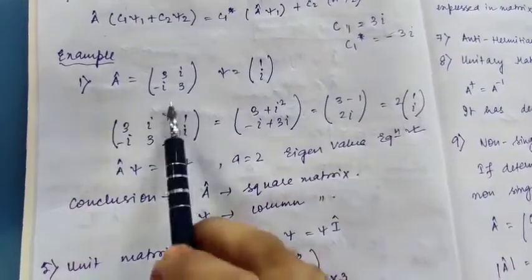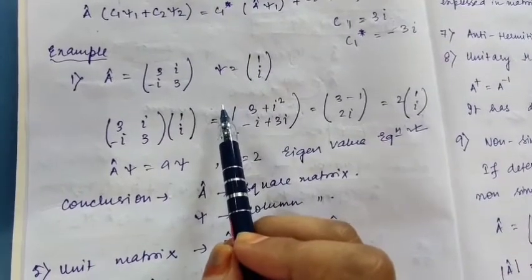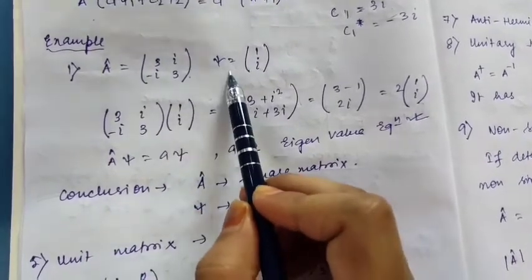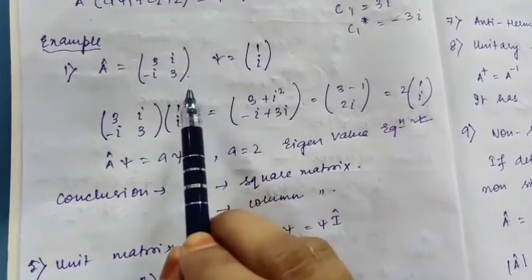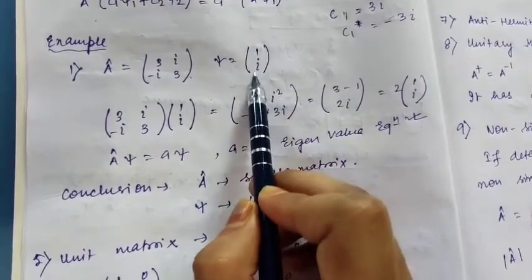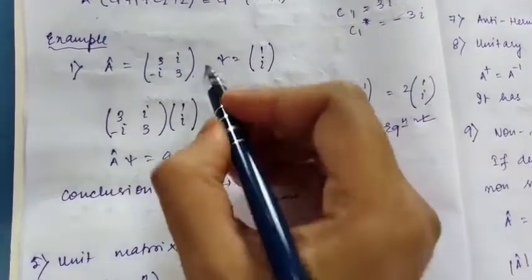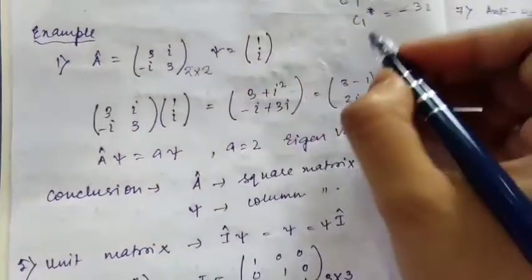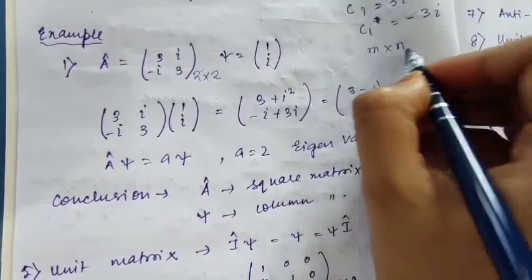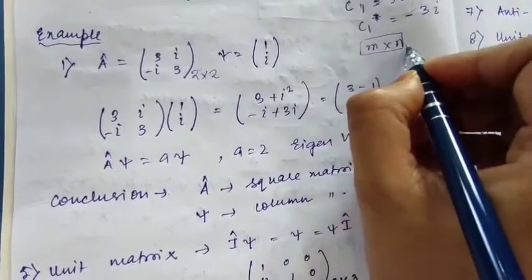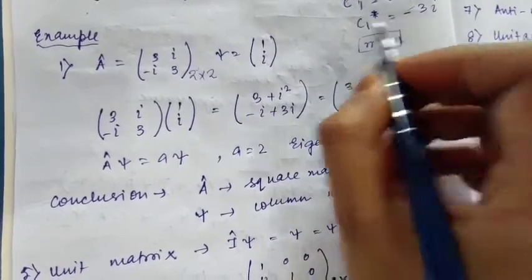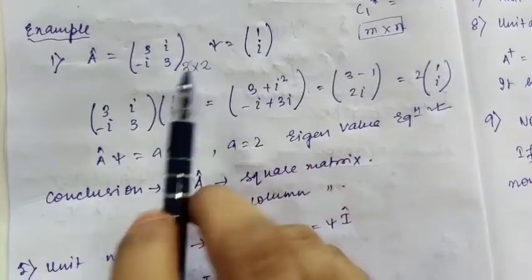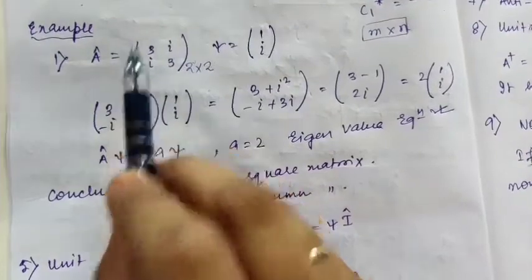This is an example of the eigenvalue equation which I have already described in point number 1. A cap, that is the operator, I am describing by a square matrix, and psi, that is the function, by a column matrix. This is called a square matrix because it is a 2 into 2 matrix. Any matrix is represented as m into n, m rows and n columns. When m is equal to n, we call it a square matrix. It can be 3 into 3, 4 into 4, 2 into 2.